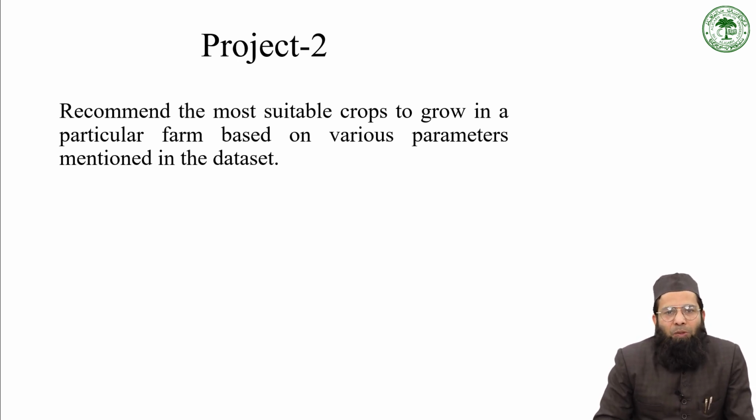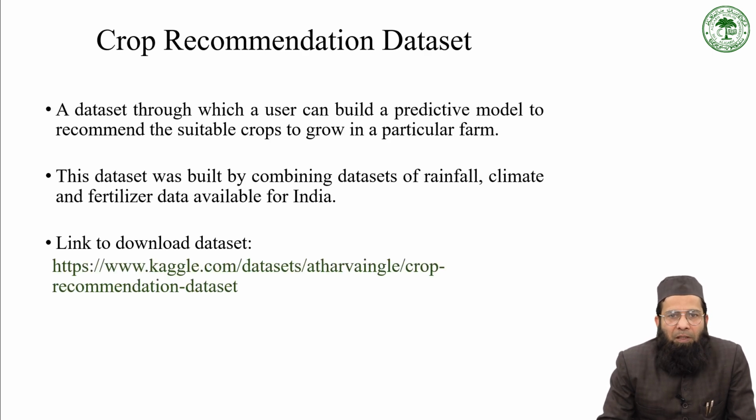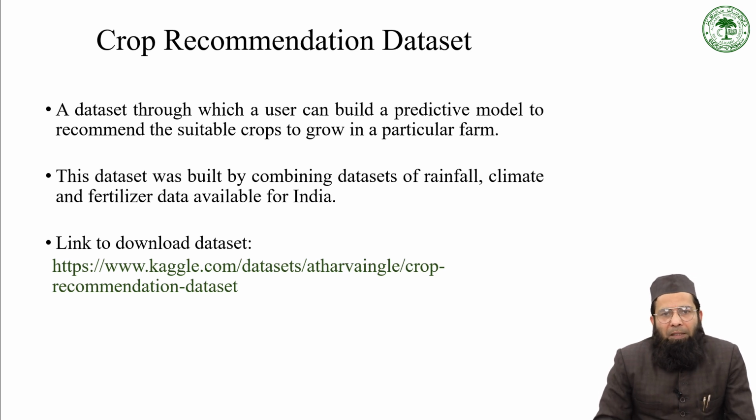The target is to recommend the most suitable crops to grow in a particular farm based on various parameters mentioned in the dataset. The dataset that we have selected is the crop recommendation dataset. A user can build a predictive model to recommend the suitable crops to grow in a particular farm.